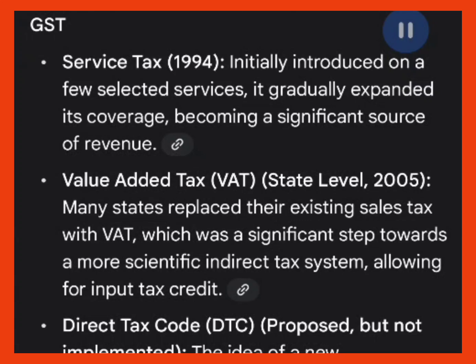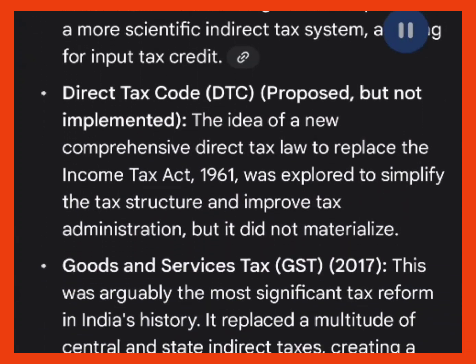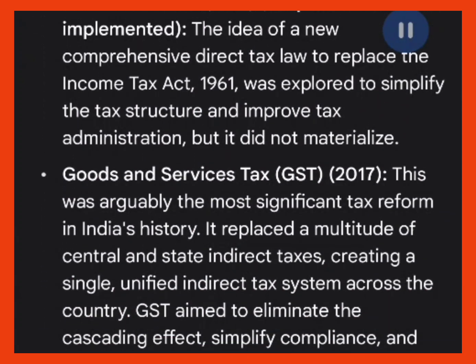Many states replaced their existing sales tax with VAT, which was a significant step towards a more scientific indirect tax system, allowing for input tax credit. Direct Tax Code (DTC), proposed but not implemented. The idea of a new comprehensive direct tax law to replace the Income Tax Act, 1961, was explored to simplify the tax structure and improve tax administration, but it did not materialize.